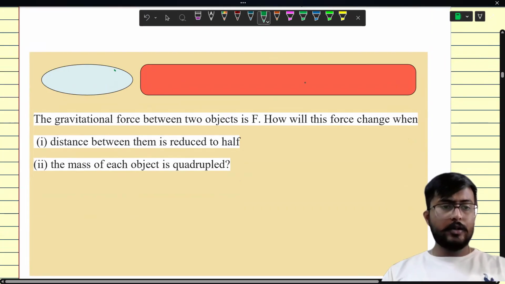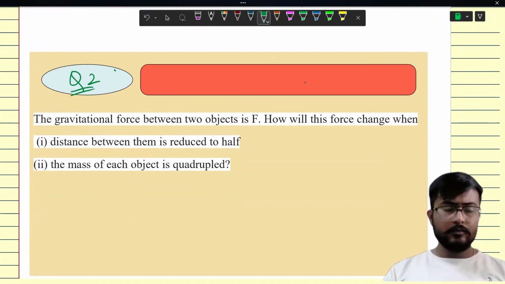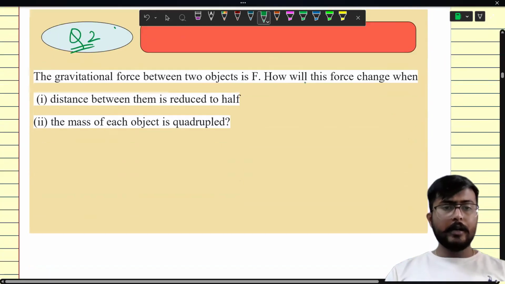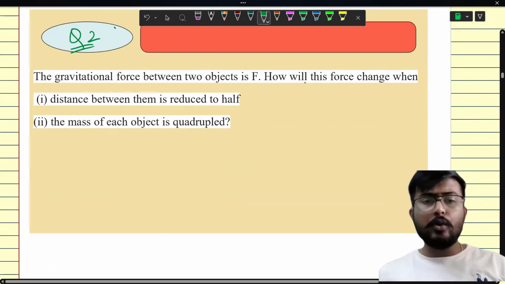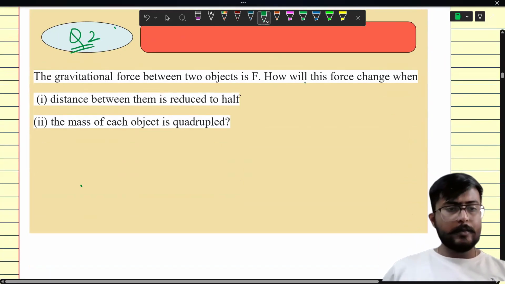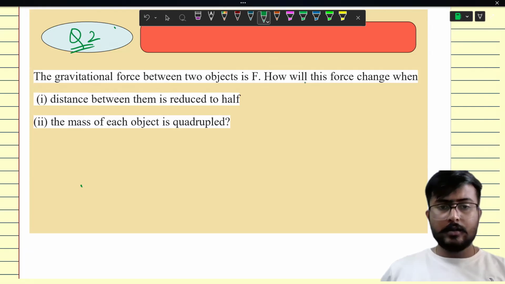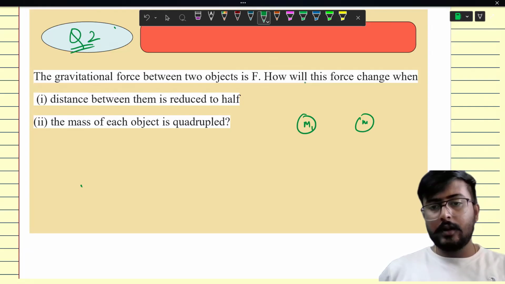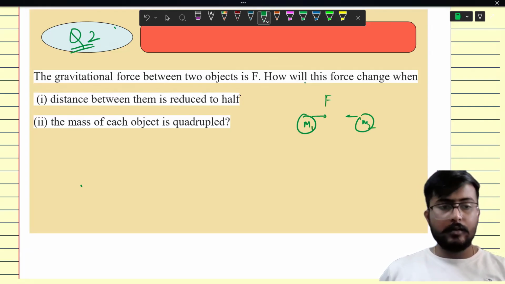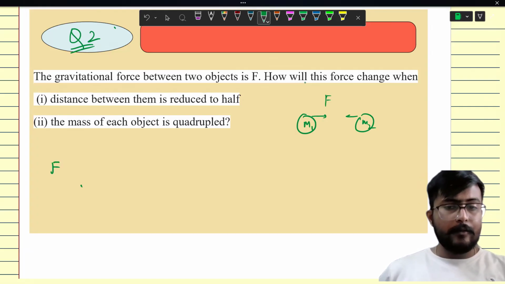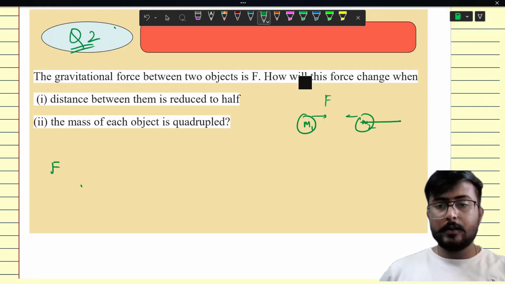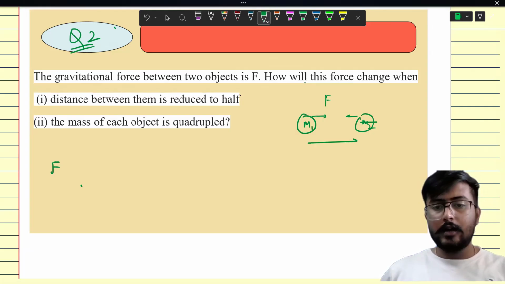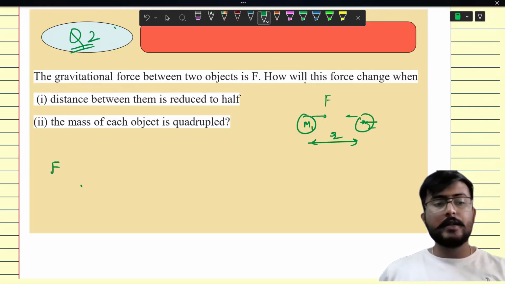So this is question number 2 that we are doing together. Read the question first. I'm reading it for you. The gravitational force between two objects is F. Suppose there are two objects having mass M1 and M2, and the force of attraction between both of them is F. And also the distance between both of them is R. So how do we represent this F?